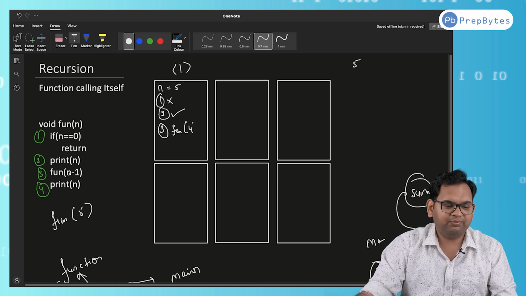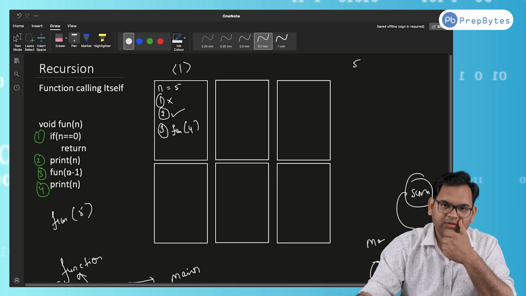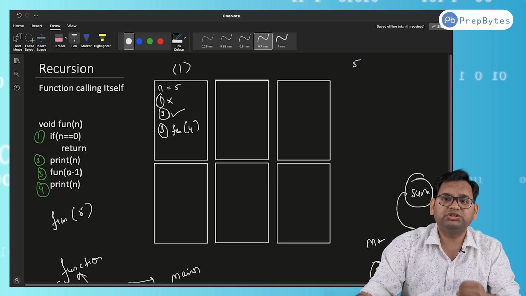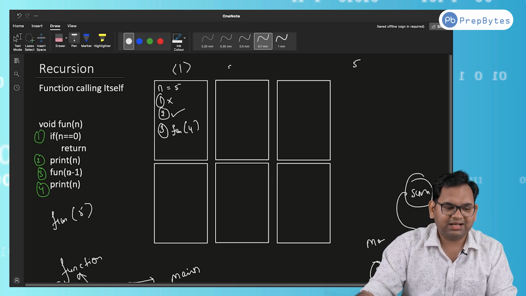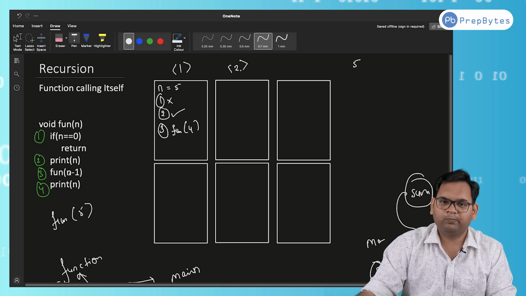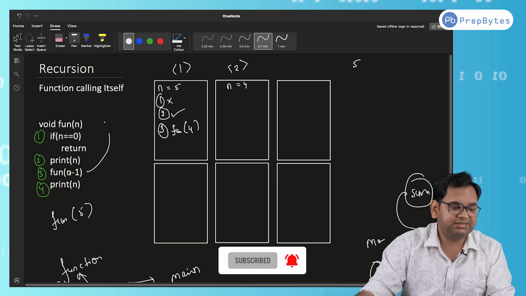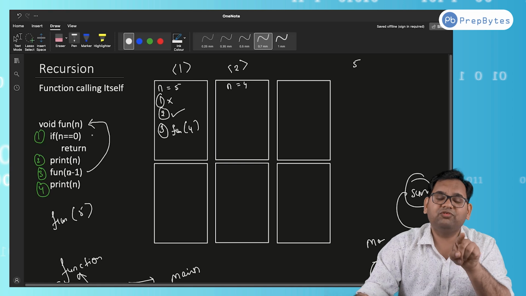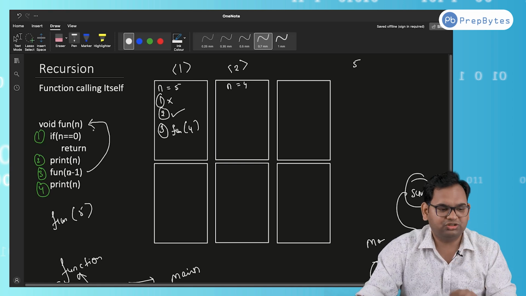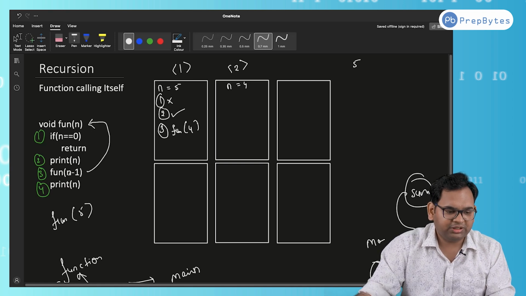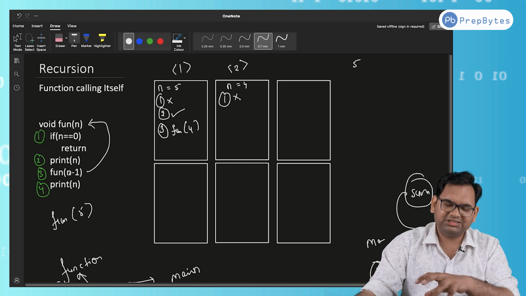So n minus 1. What is the value of n? 5. 5 minus 1 is 4. So it will call the function with a value 4. That is another function call, the second one. Here n value is 4. Now again the same thing will occur because it is calling the same function. Again the first line will be checked, then the second line, the third line, the fourth line, and so on. From this point we have called another function, that is the same function, in recursion. So the first line will not get executed, meaning the condition will be false.